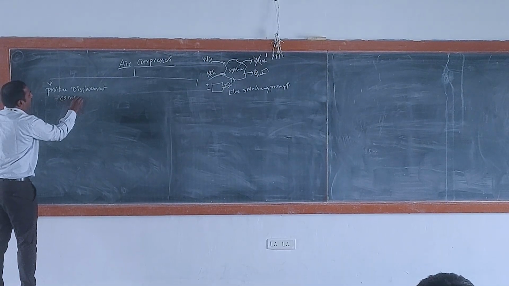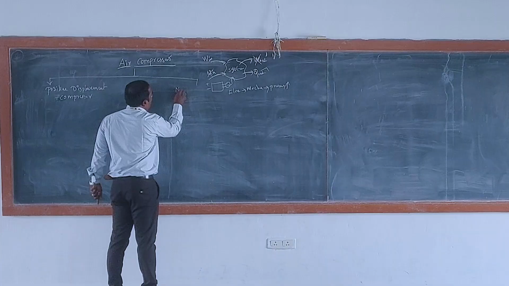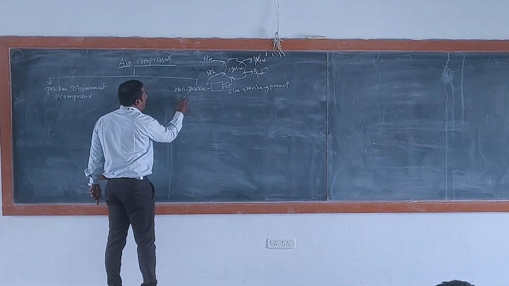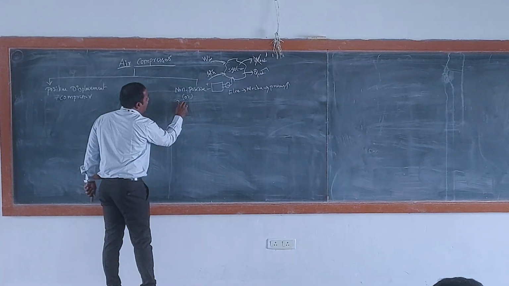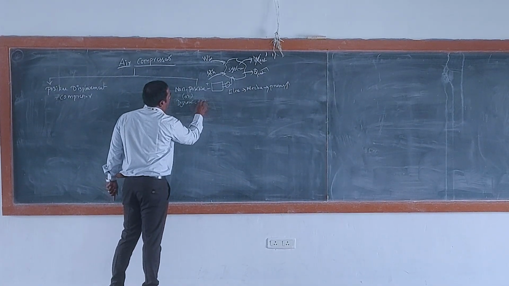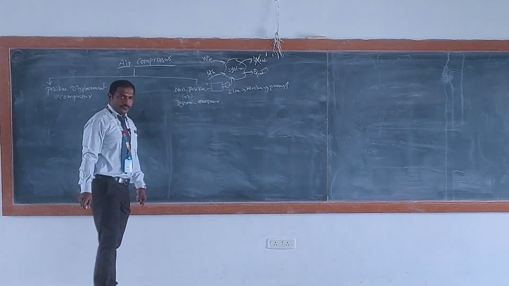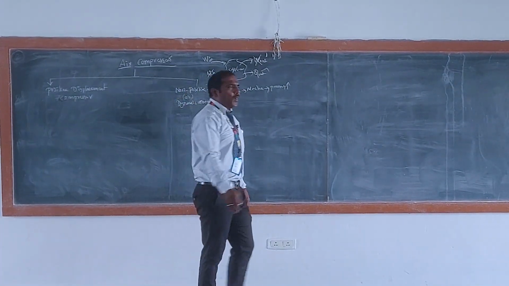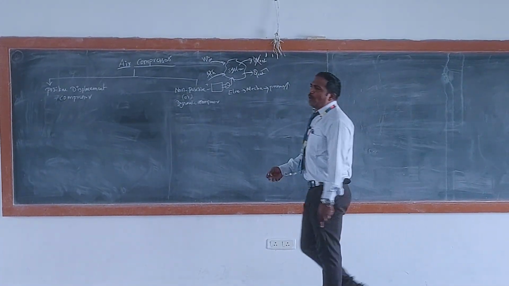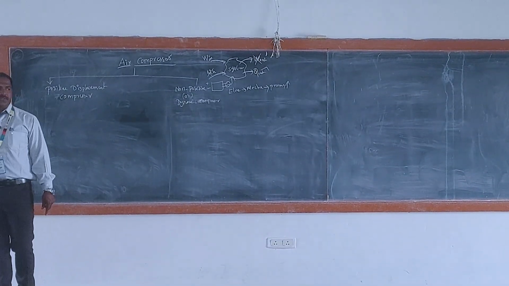I am not writing air compressor. The other one is the non-positive or dynamic compressor. Got it? So first we need to know what is meant by positive displacement compressor and what is meant by non-positive displacement compressor. That's very important.